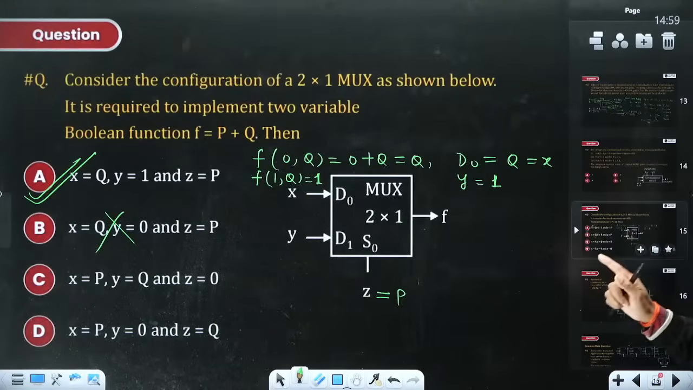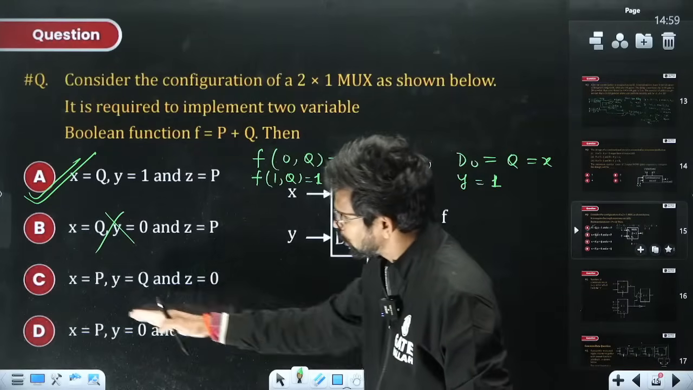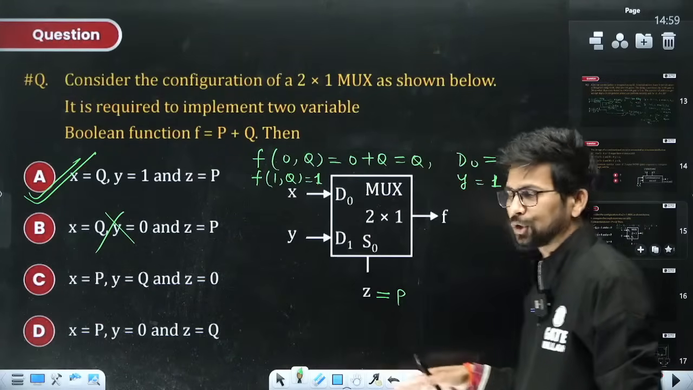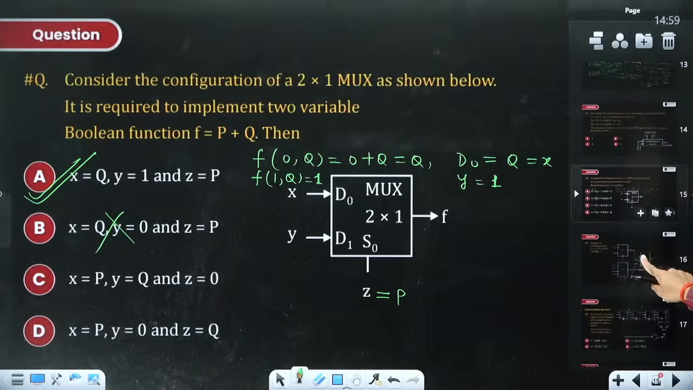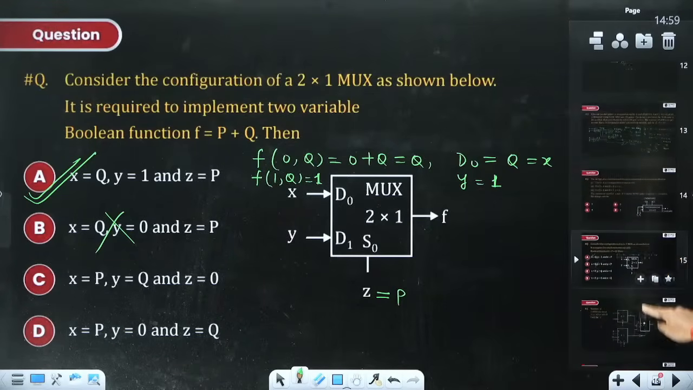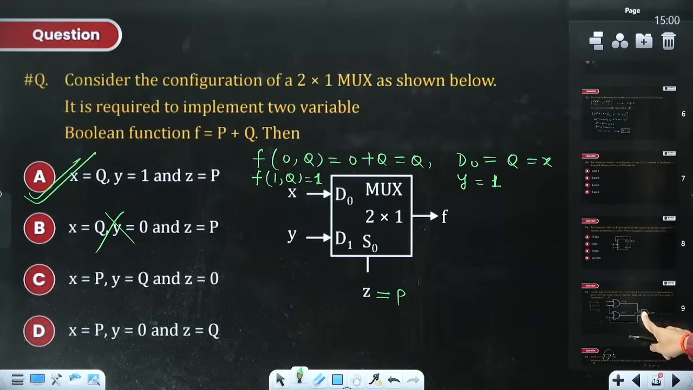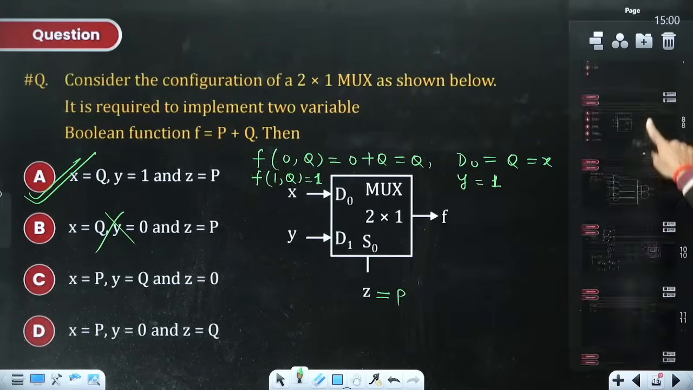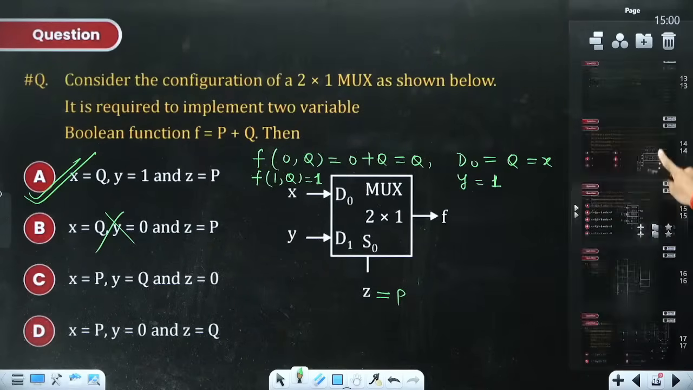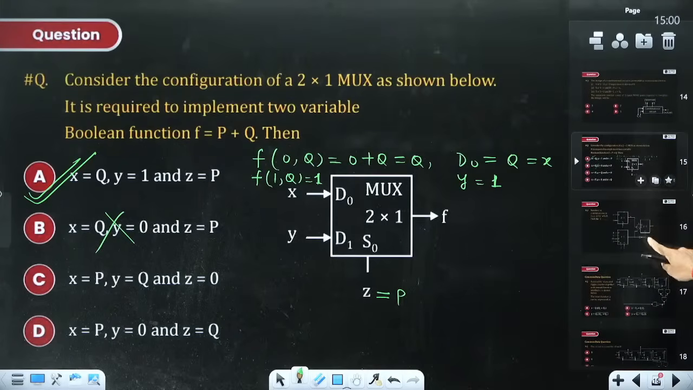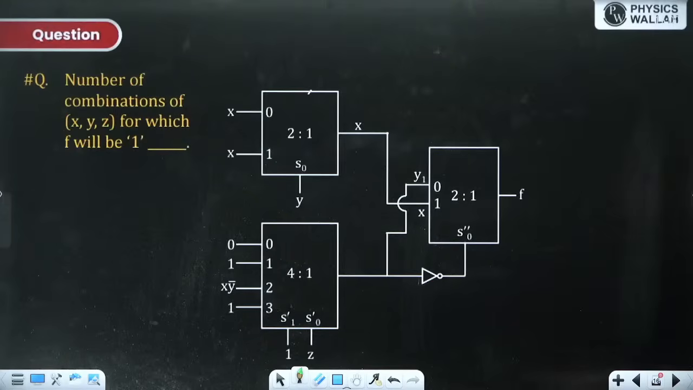If this is an MSQ question, then when the select line is Q also, you need to check whether option D is correct or not. So always be careful. Now, one of the very beautifully framed questions. Let us take this question. This is a very, very good question. Solve this question.